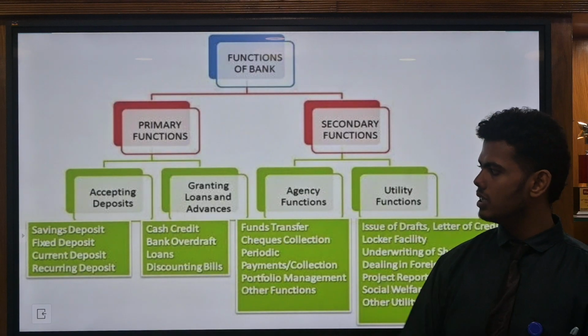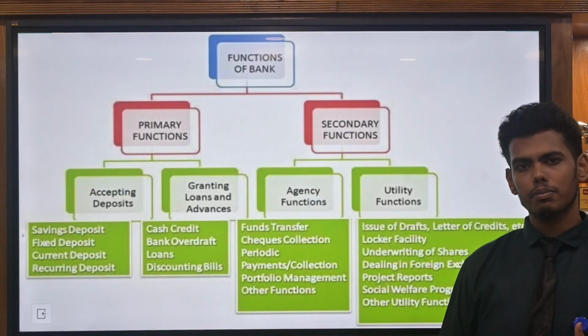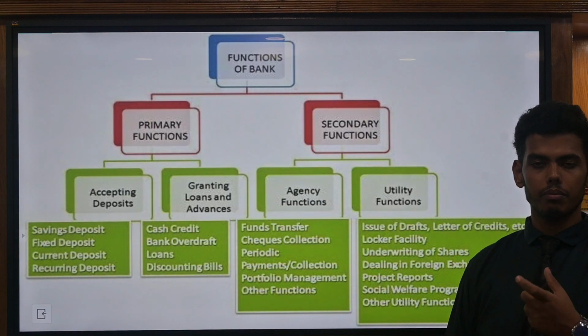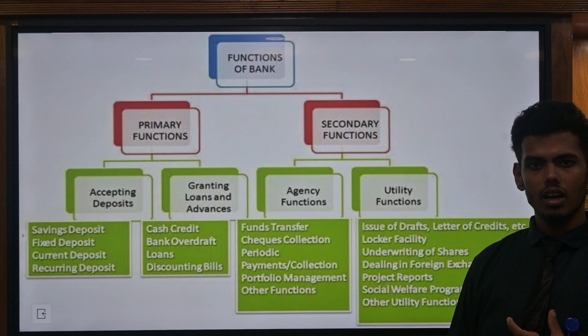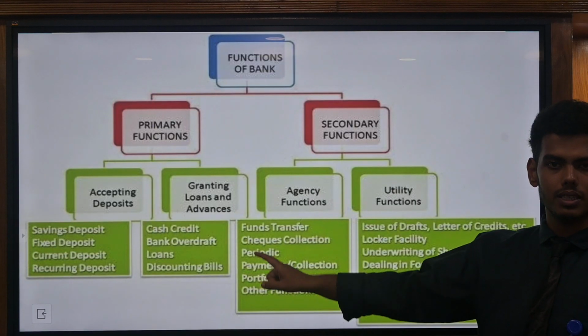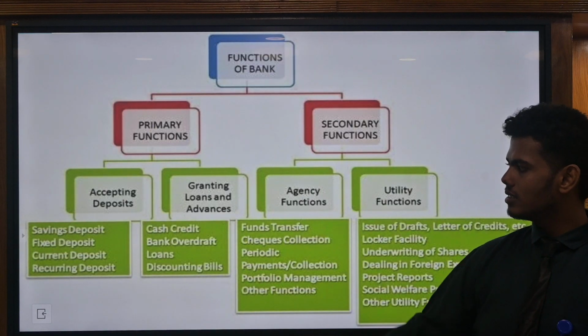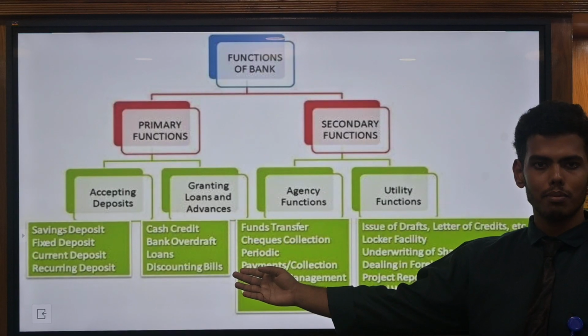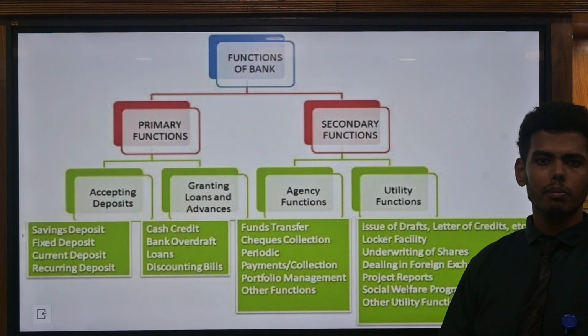First of all, accepting deposits. What is accepting deposits? A bank's major function is accepting deposits and lending money. The kinds of deposits are saving deposit, fixed deposit, current deposit, and recurring deposit. Let's see one by one what they are.